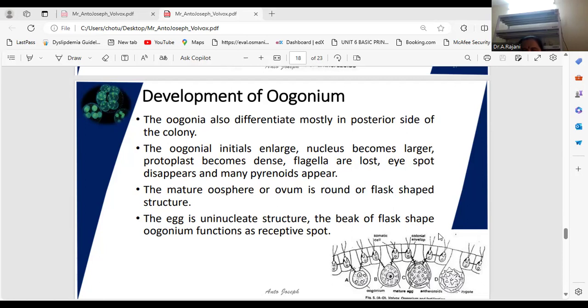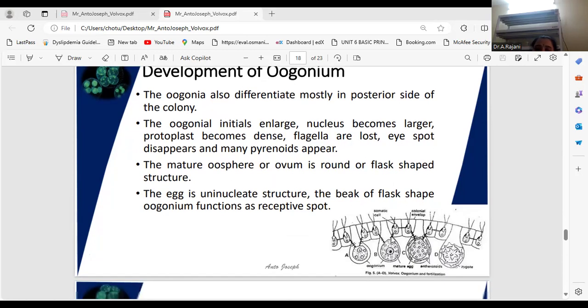It loses its flagella, increases in size and becomes flask shaped. You can observe, what shape are they here? Flask shaped. The cytoplasmic connections with the neighboring cells are lost and its entire protoplasm becomes round and forms a single oogonium, a single egg.